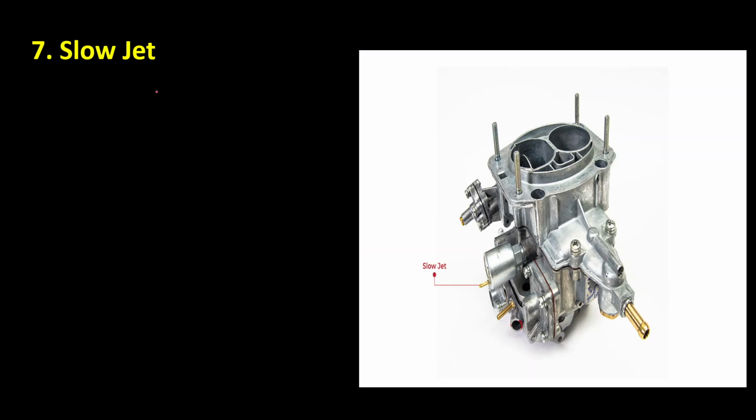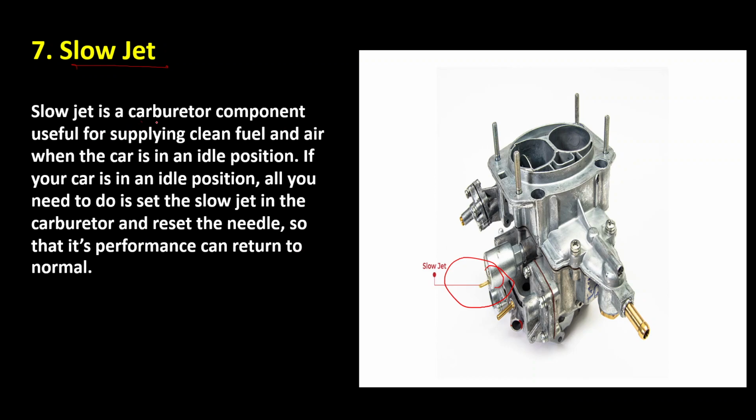After that we will discuss the slow jet. This one is the slow jet here. The slow jet is a carburetor component useful for supplying clean fuel and air when the car is in idle position. If your car is in idle position, all you need to do is set the slow jet in the carburetor and reset the needle so that the performance can return to normal.